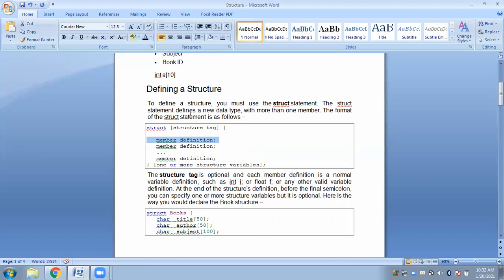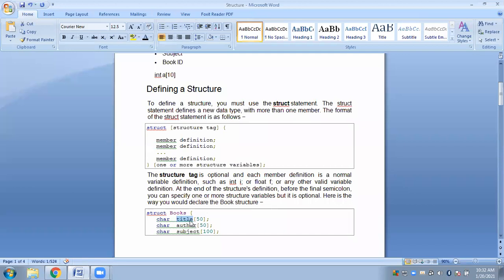This is for books. Okay, so here the tag name has been given as books. Then first, inside the curly braces we will define our members. Members means all the fields or attributes that your structure will contain. Since we are talking about books here, we already have title. This is the title of the book.